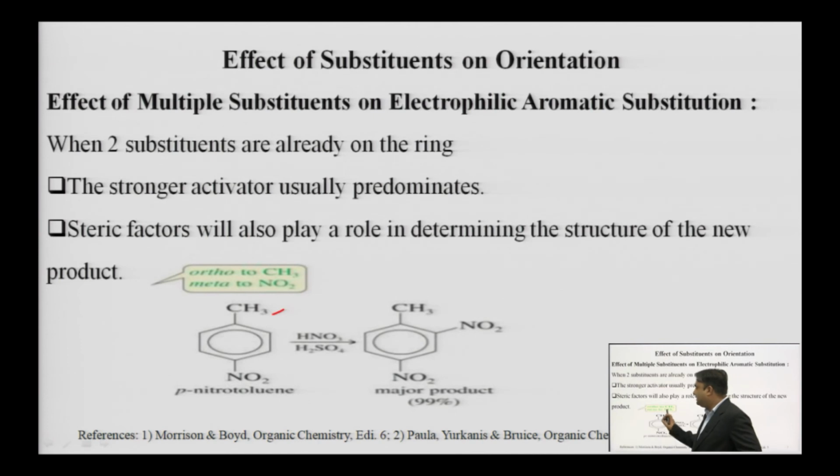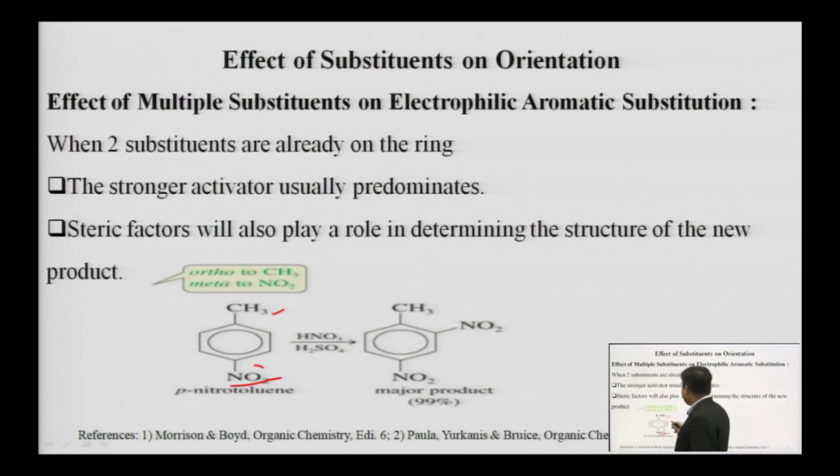As you know, the methyl group is an electron donating group, it will show the plus I effect, while NO2 will show the minus R effect. Plus I and minus R groups are both present on the benzene ring, then the stronger activator usually predominates. Okay. इसमें से जो ज़्यादा एक्टिवेटर होगा उसी के हिसाब से ओरिएंटेशन होगा.